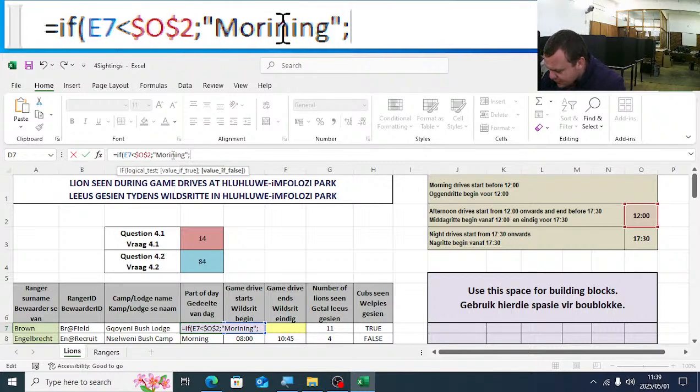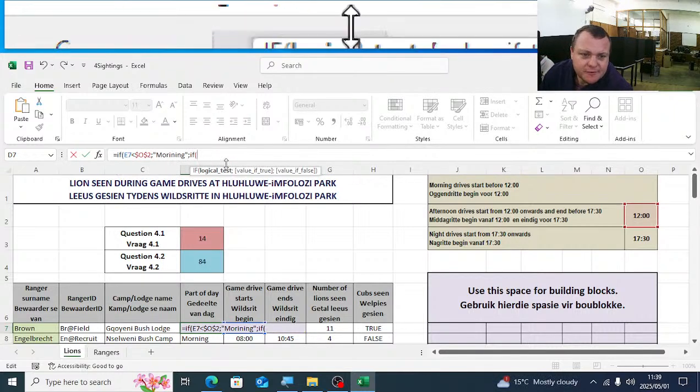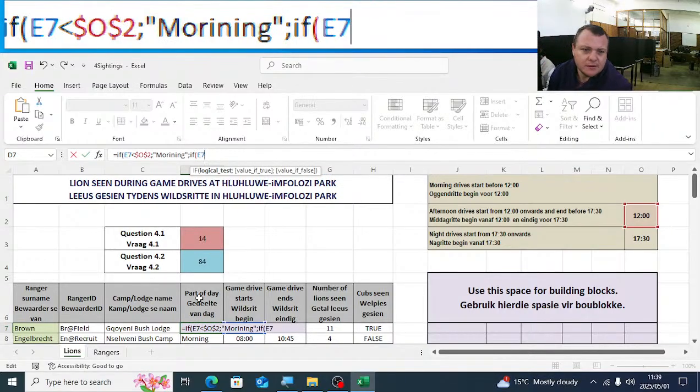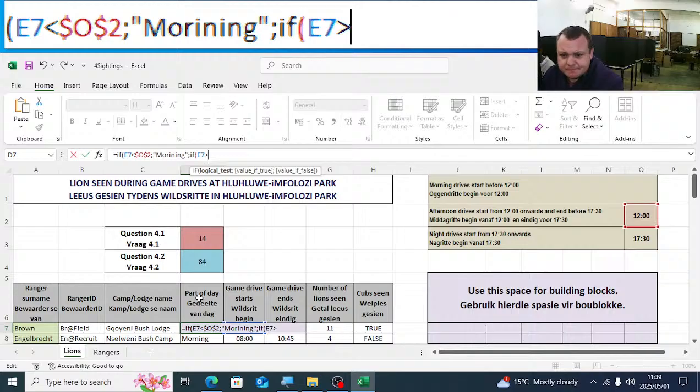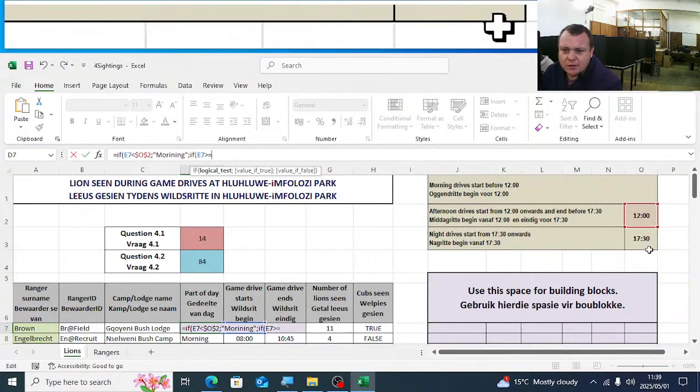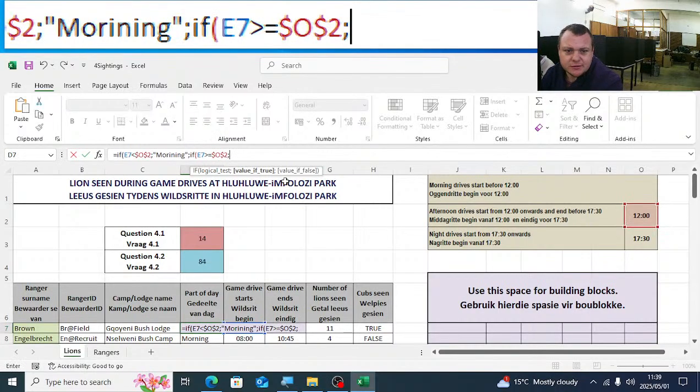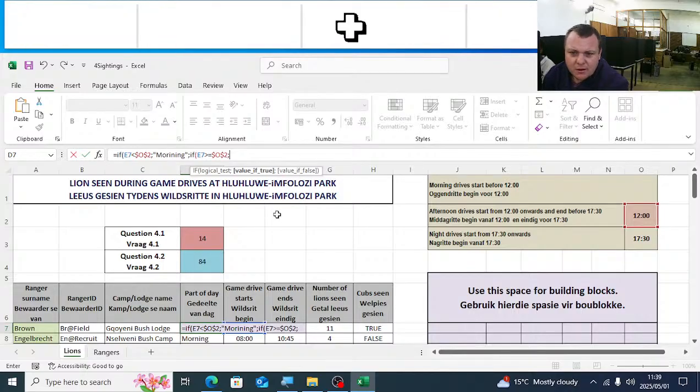Then we're going to start the next IF. If E7 is bigger than or equal to 12, with F4 on it, if that is true, that is afternoon.